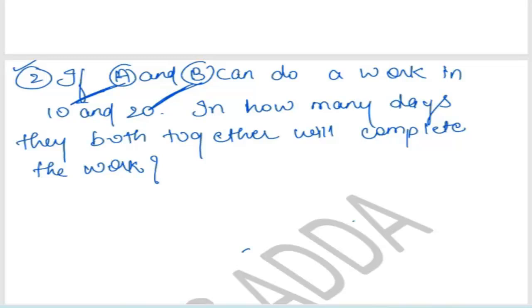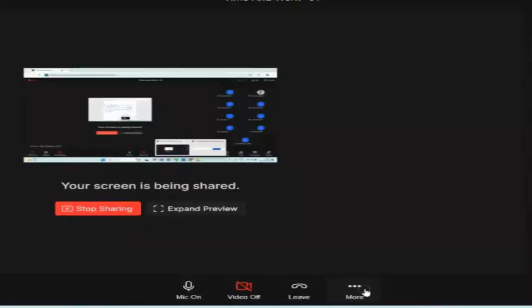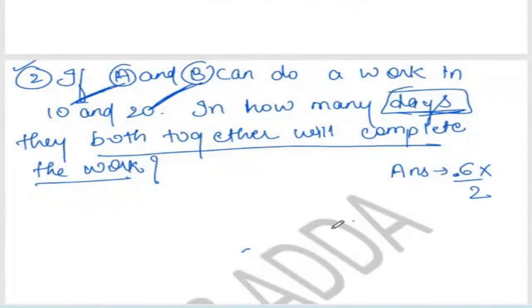How will you solve this question? Take the LCM of 10 and 20. Tell me the answer. What is the answer? Here you have a question: in how many days will they both together complete the work? 0.6? Incorrect. 2? 3 days?